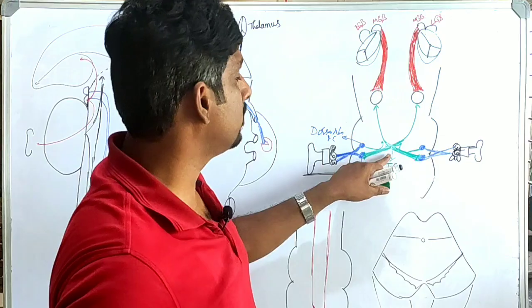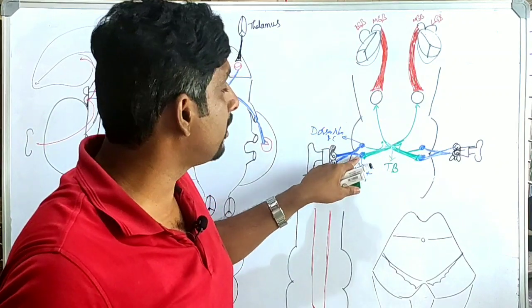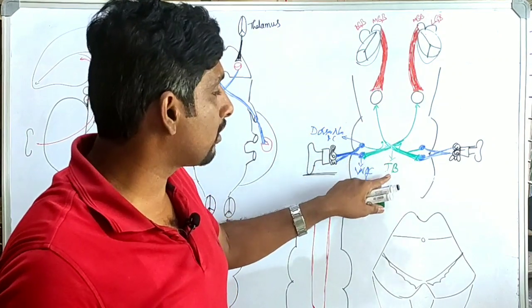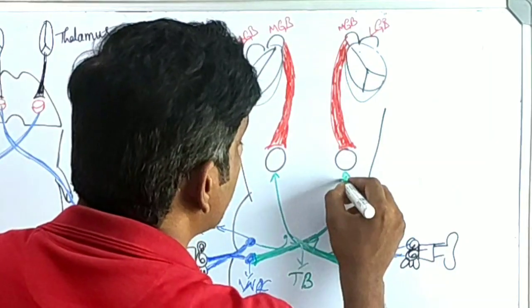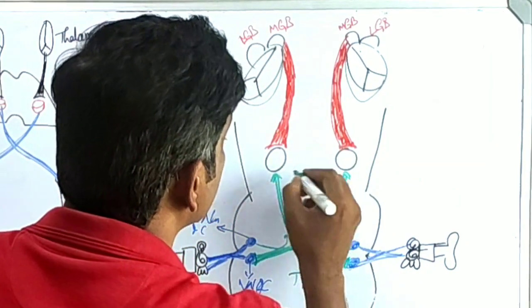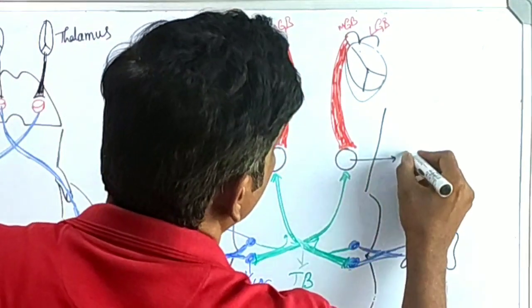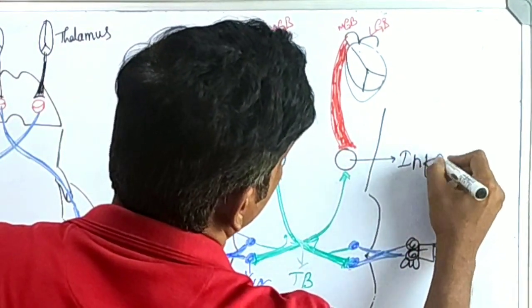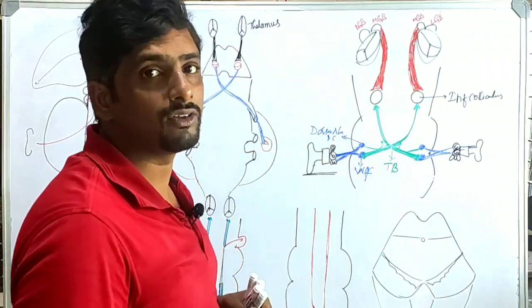It is the crossover portion of the next order neurons from the ventral cochlear nuclei. After crossing, they run upwards to the inferior colliculus.